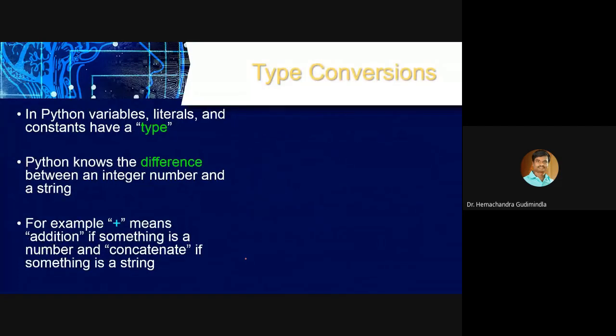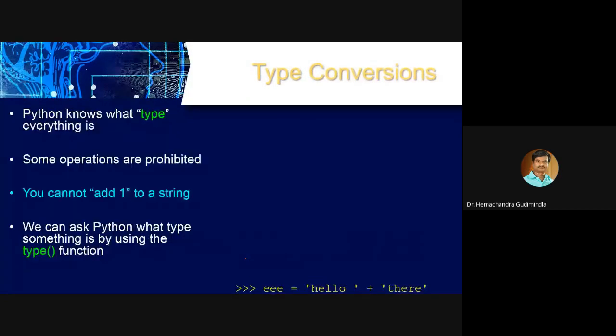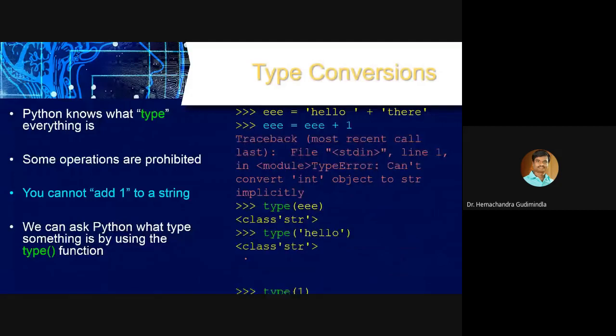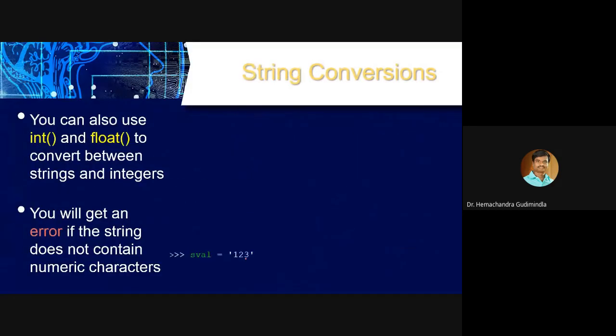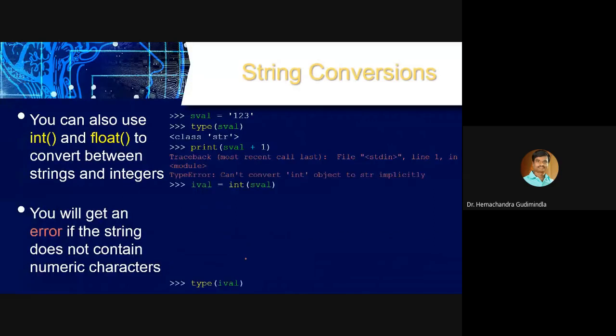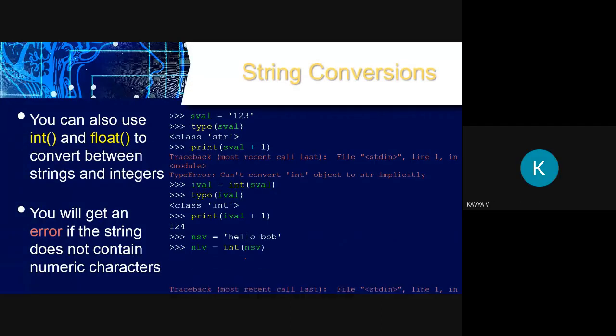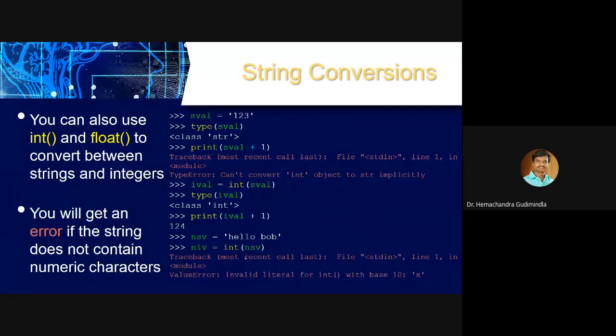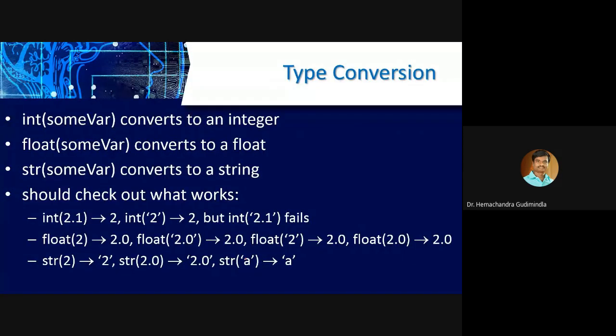For example, 1 by 4. What is the value of 1 by 4? 0.25. So I want to remove the decimal points, that means I want to convert that to an integer. What will I get? If I want to remove the decimal points, that means I want to convert the float to an integer.